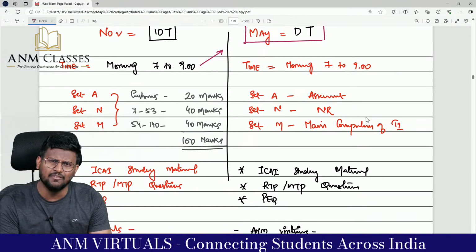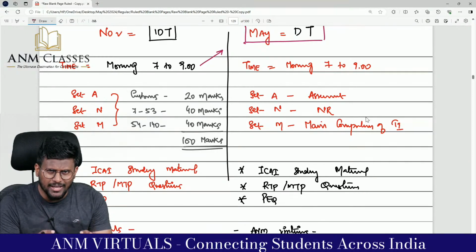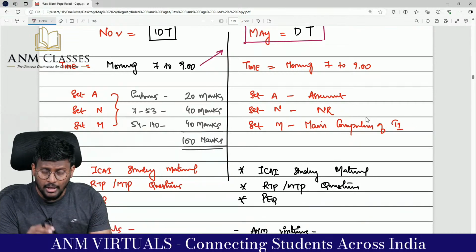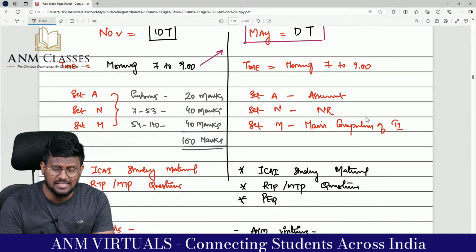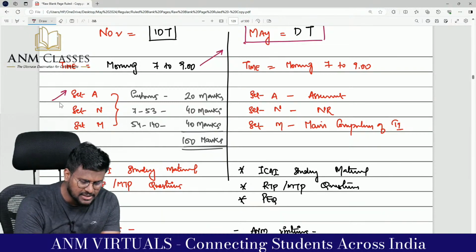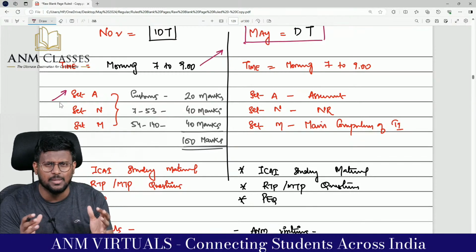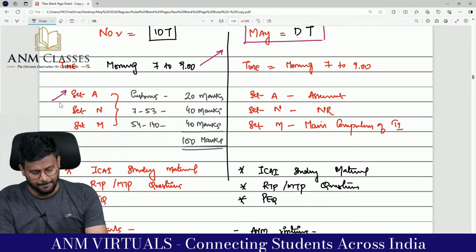That means, my dear lovable students, we are doing it as 3 sets: customs, sections 7 to 53, and sections 54 to 140. Now, every day morning we are doing customs and we are going to complete the customs. We have come halfway through. More than 50 to 60% of the customs has been completed.